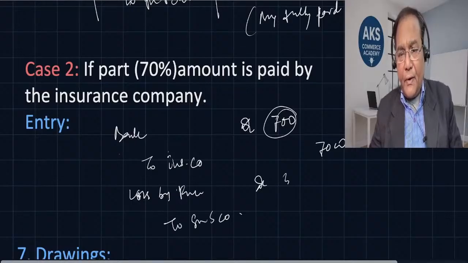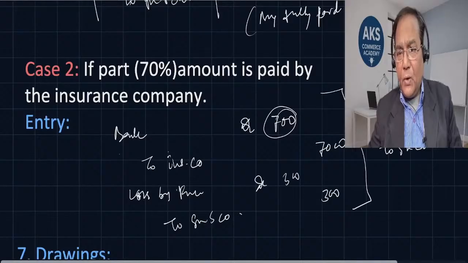How much? 300. If we combine these two entries, how is it going to appear? So bank debit, loss by fire debit to insurance company, which is going to be 700, 300, 1000. I hope this is clear.